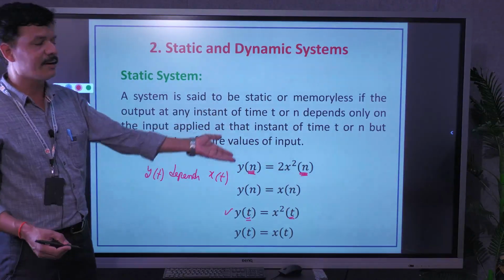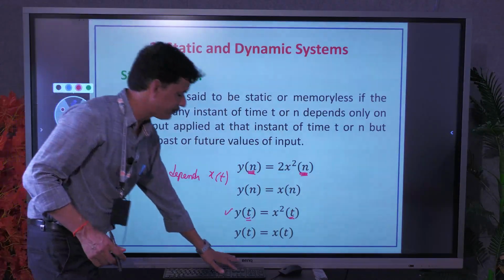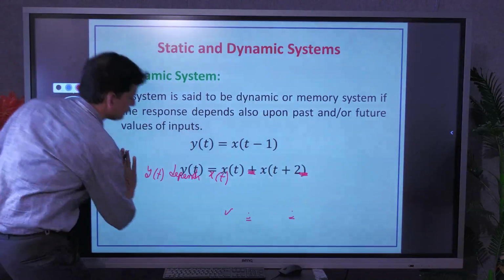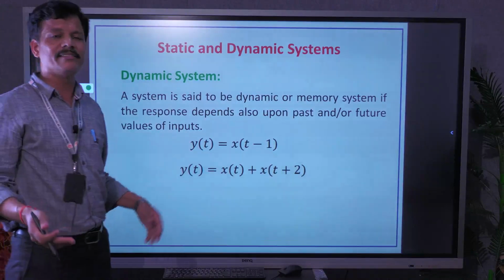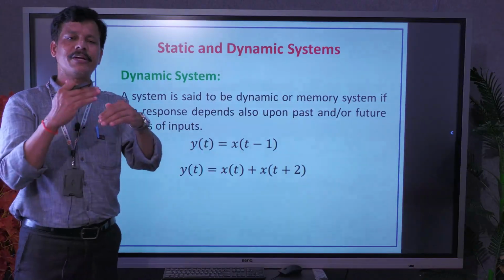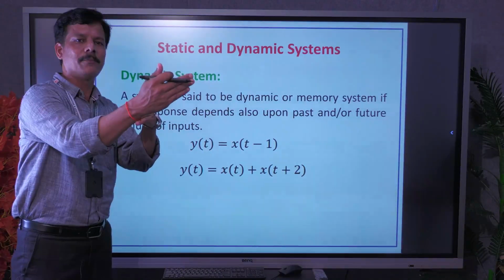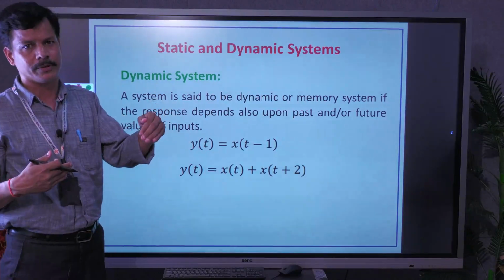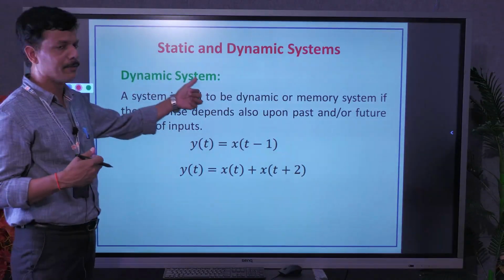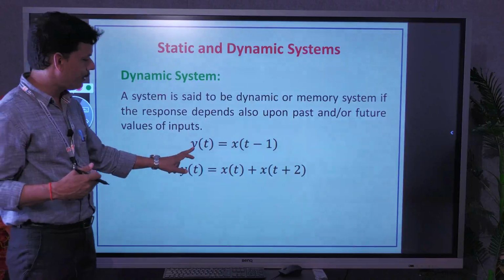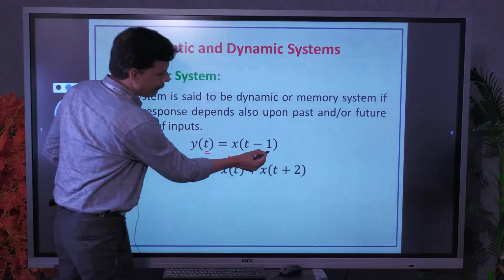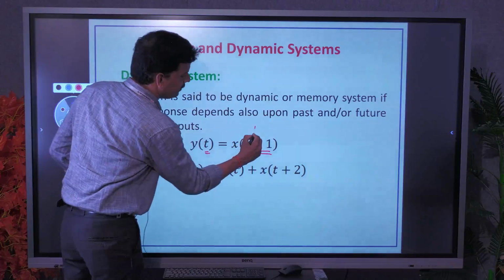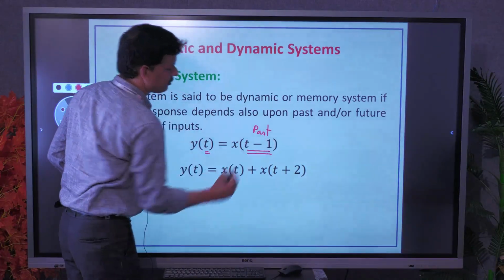Now you can easily understand by discussing dynamic system. On the other hand, a system is said to be dynamic if the output also depends on either past or future values of input. Suppose in this example, the present output at t depends on past values of input. These are past values of inputs.